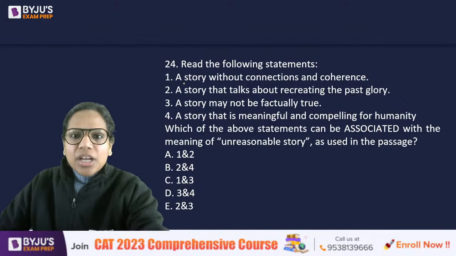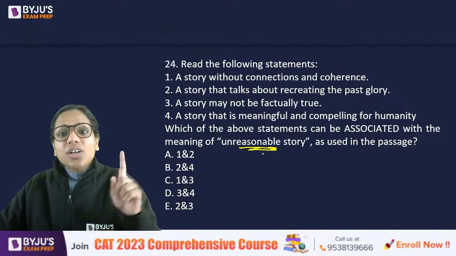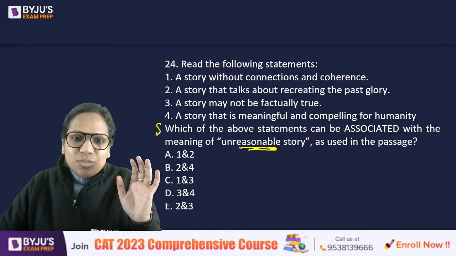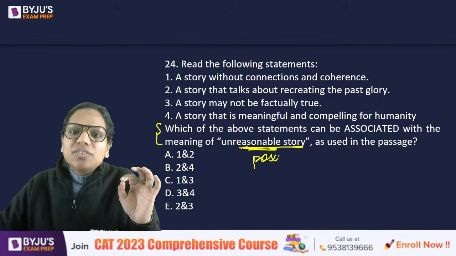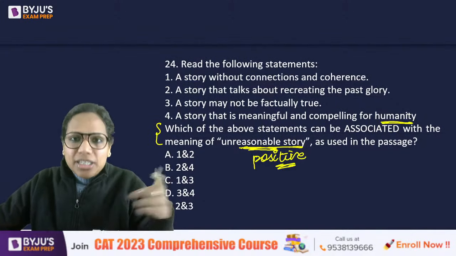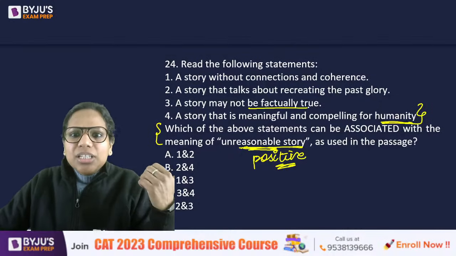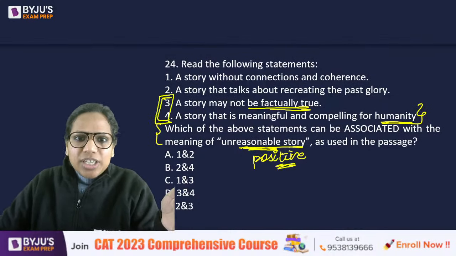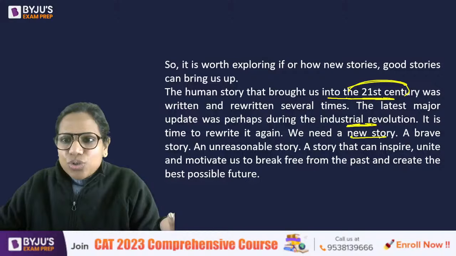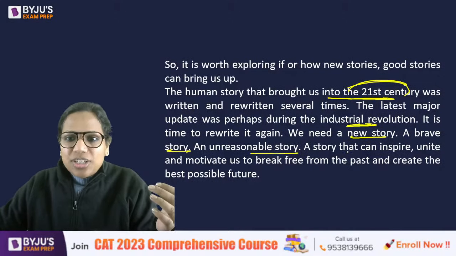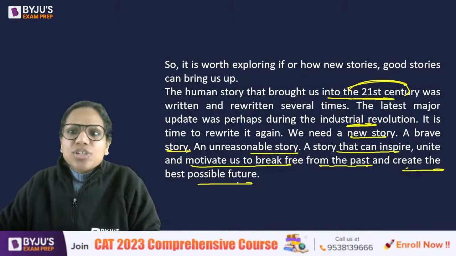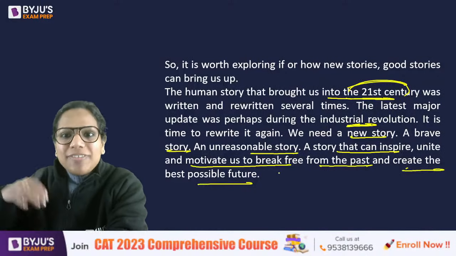Okay. Now, unreasonable story. See, in case some of you did not read the passage and then you tried to answer this, you may have marked wrong answers here, because the passage mentioned unreasonable story in a positive light. The good story is the unreasonable story, right? Something that is compelling for the entire humanity. We just read about that part, no? And something that may not be factually true right now. Okay, it's an unreasonable story. So we need a new story, a brave story, an unreasonable story, a story that can inspire, unite, and motivate us to break free from the past and create the best possible future, right? So this may not be factually true right now.